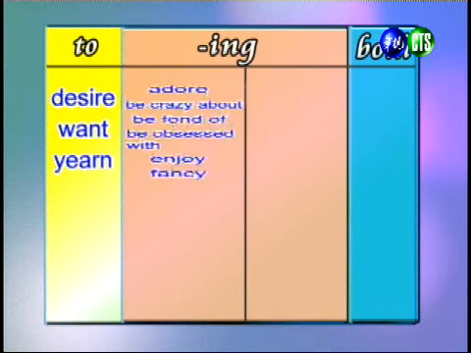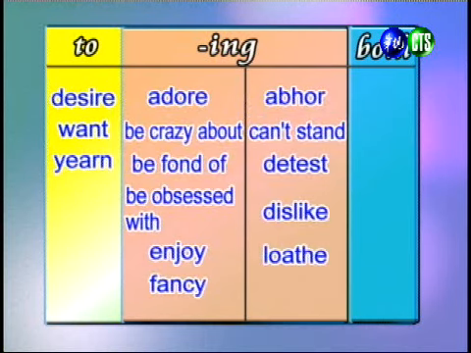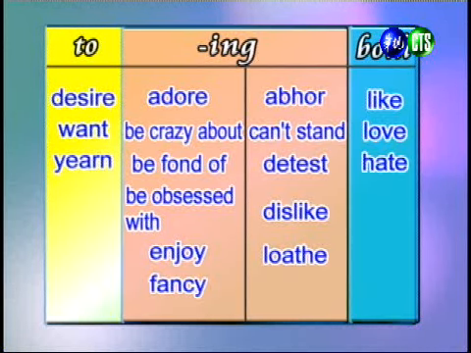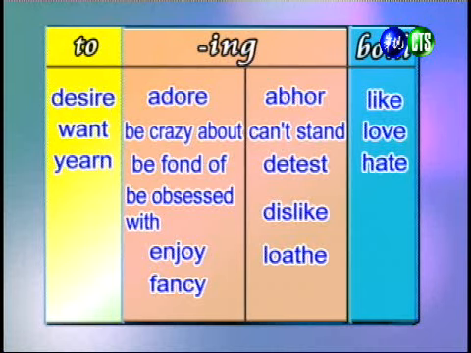Right, and in the middle, there are many words in which you have to use the ing form after you use these verbs. And then on the right side, you can see words like like, love, and hate. You can use either the infinitive or the gerund form after these words. All right, and so let's take a look at some example sentences that we can form.